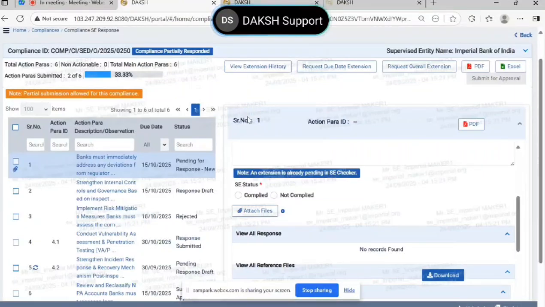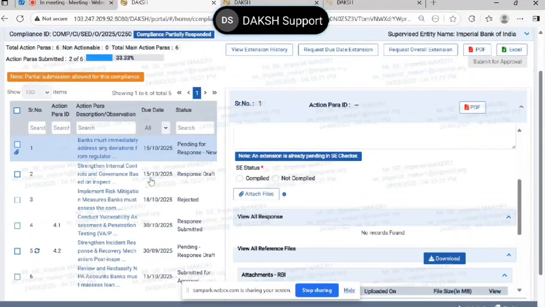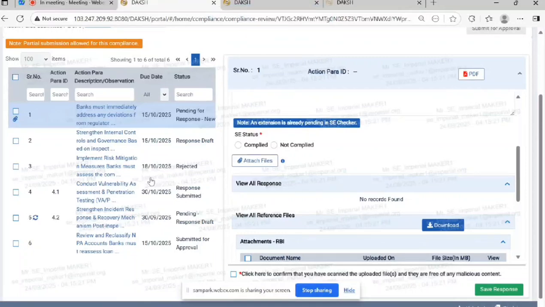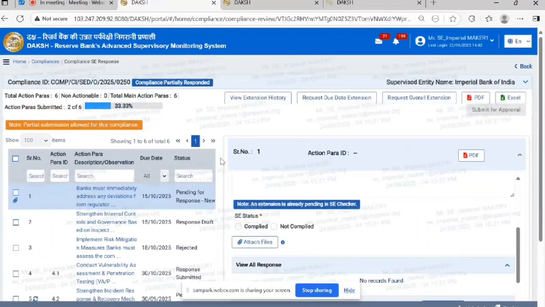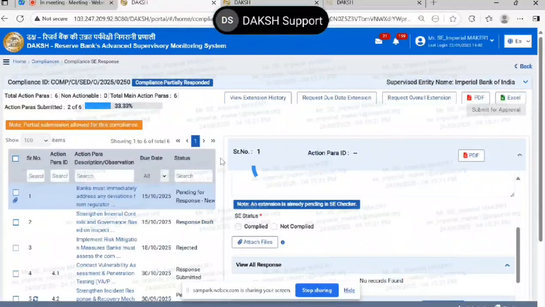I have mentioned there is a concept of due date, by which date you will be able to file your returns. So if that date is still there, of course you will be able to submit your responses. But please remember that at least two users are required in Daksh to participate in any workflow. One user is the maker, another user is the checker. At least two different IDs should be there.